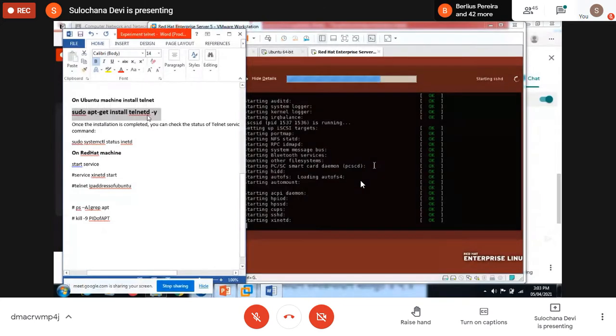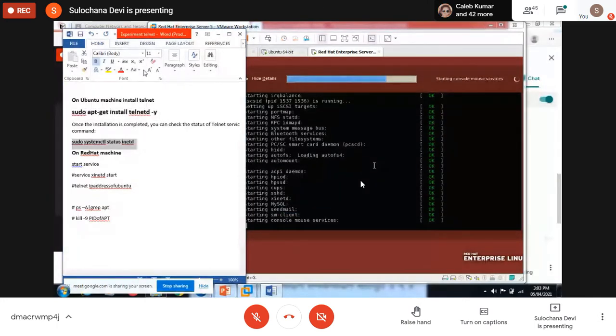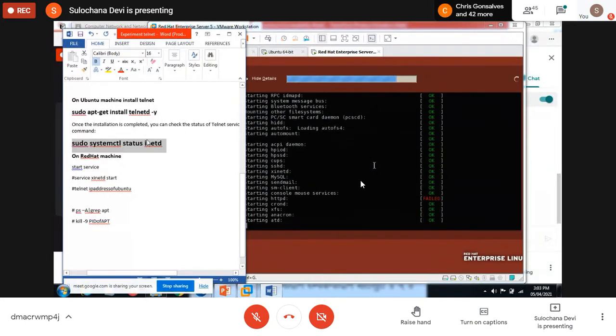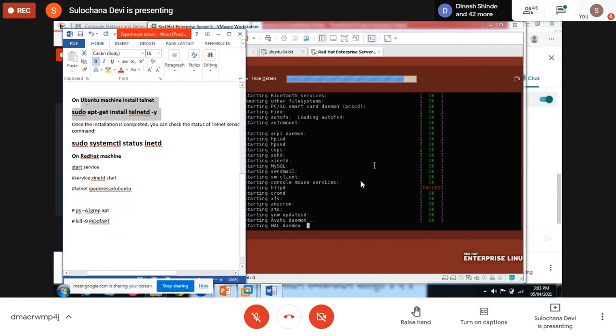So this is the command to check the status. Everybody give this command: sudo systemctl status inetd. Inetd is the service name for this telnet. If it is installed, then you should give this command. If it is not installed, then give the install telnet command on your Ubuntu.